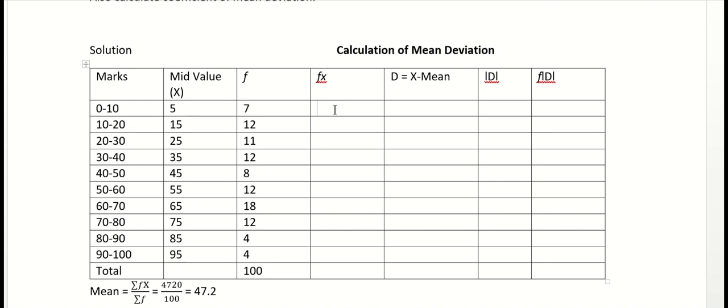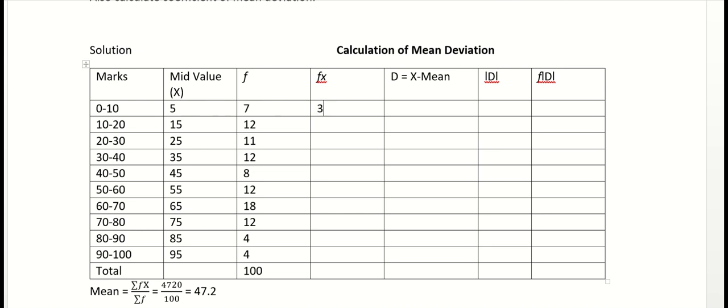Then the next step is, because we need to calculate the mean first, we need to calculate fx, so that we can easily calculate the mean, right? So f into x, 7 into 5, right?